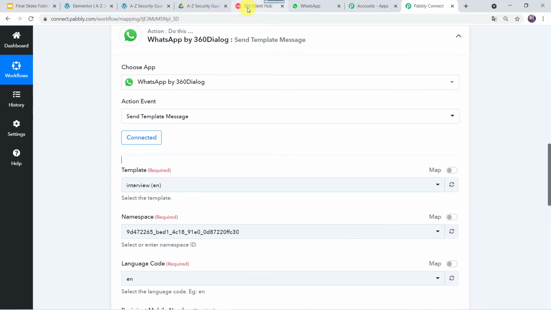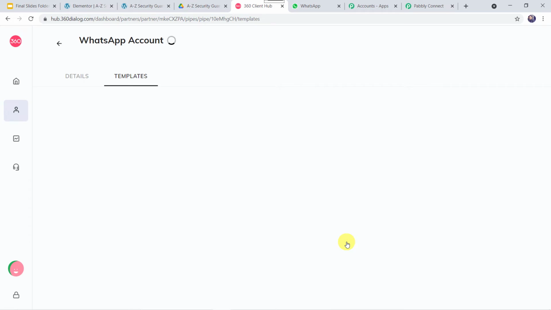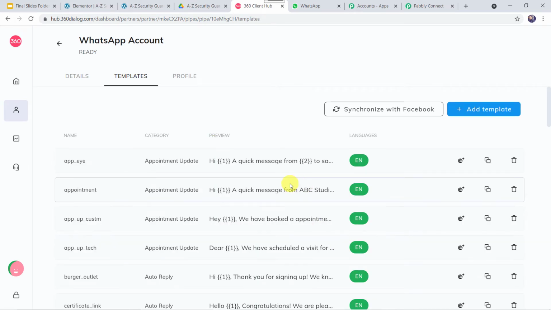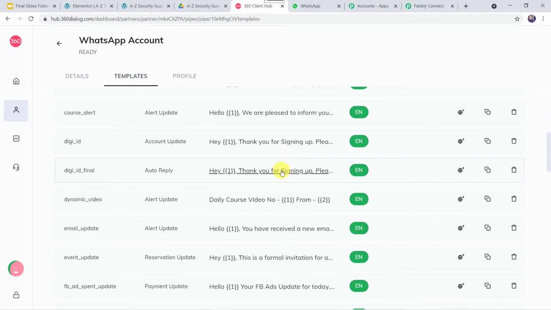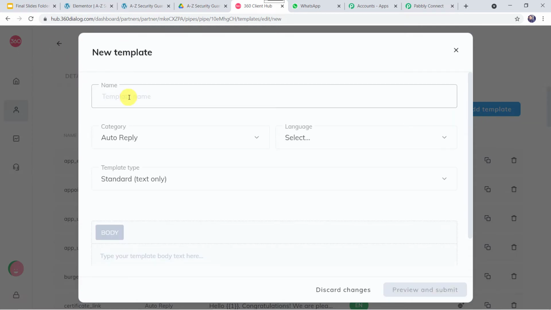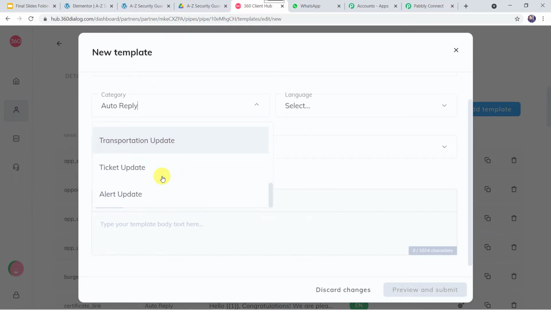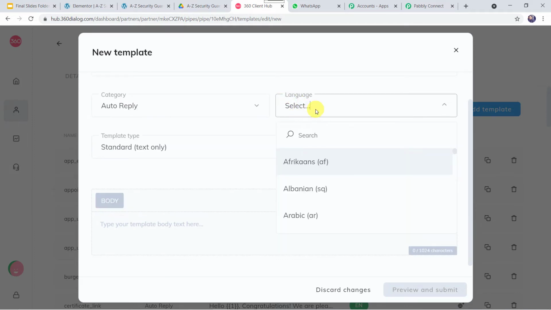For that, I'll just take you to my 360 Dialog once again. And here we can find the manage templates option. Click on this. Now here you can see I have created several templates and got them approved. If you want to create a new template, simply click on this plus sign, add template. Here you can give the template name. You can select the category as per your requirement. Several categories are available over here. You can select the language as per your choice.